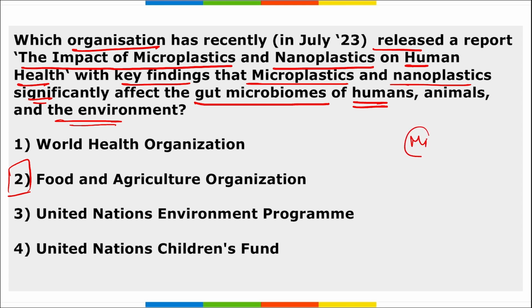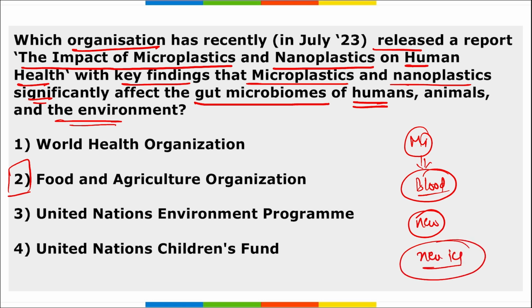these microplastics and nanoplastics have been found in the blood of the human body, in newborn babies also, and in the newly fallen ice; in that also we have found microplastics. It is a worrying concern because this plastic will never degrade and will remain in the environment forever. Correct? And this report was released by the Food and Agriculture Organization.